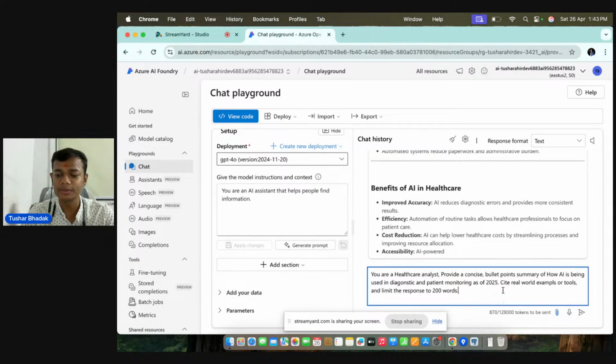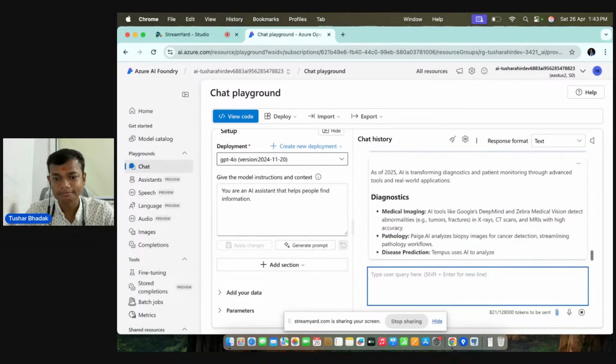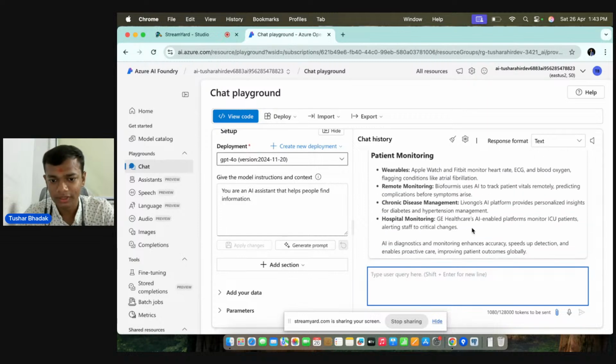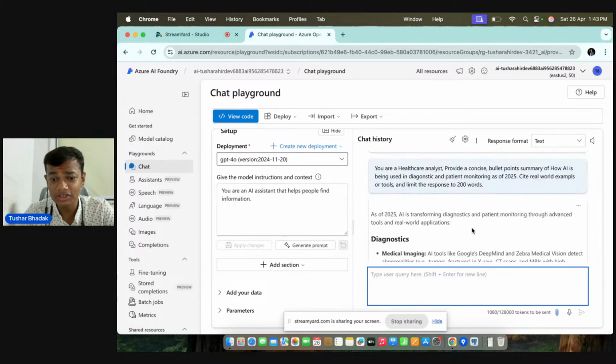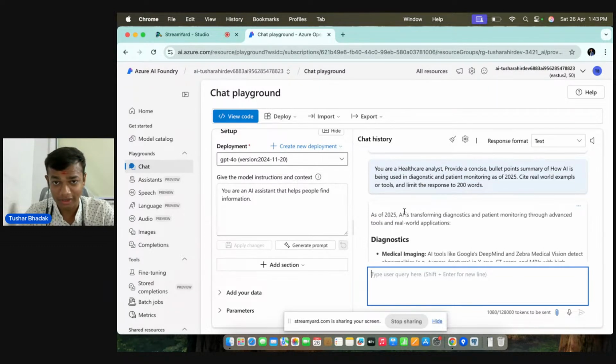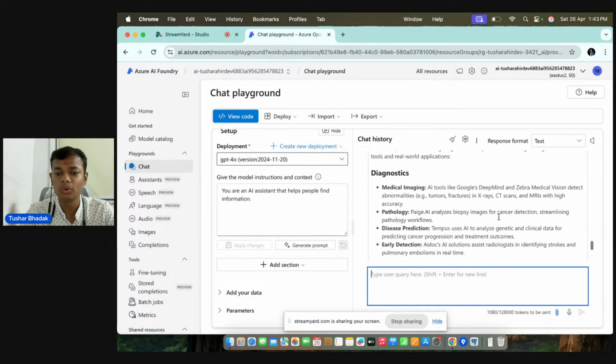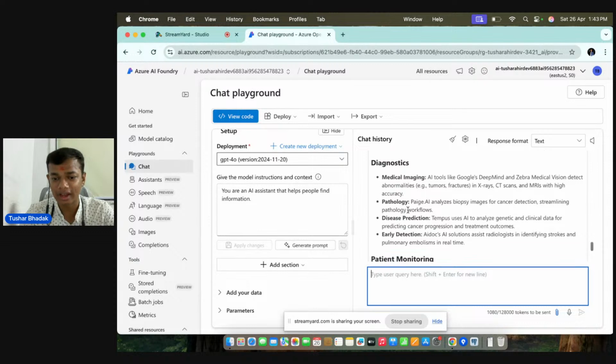Now let us see what is the difference between the output generated on the good prompt and the bad prompt. Okay, so you can see that we are having limitations, so it has generated a 200 word summary only. As of 2025, AI is transforming diagnostic and patient monitoring through advanced tools and real world applications. What is diagnostic? Medical imaging: AI tools like Google's DeepMind and Zebra Medical Vision detect abnormalities, such as tumors and fractures, in X-ray, CT scan and MRI with high accuracy.